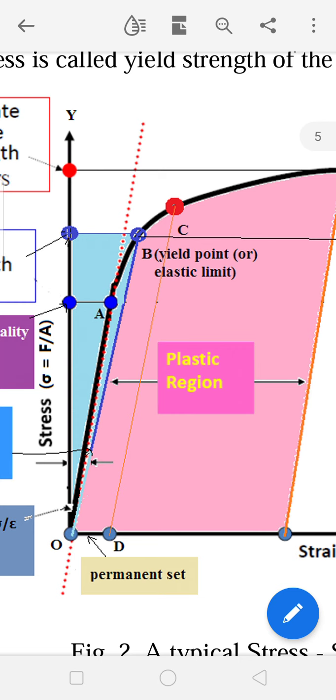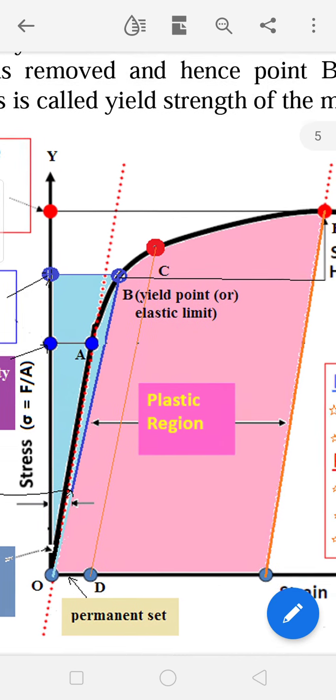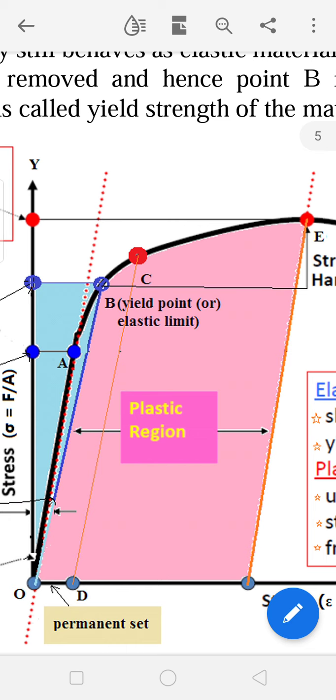So if you increase the stress further, up to point E here, the material deformation increases. The material deformation gradually increases in the plastic region. And this is the maximum stress we can apply so that the material deformation happens without any destruction of the material.